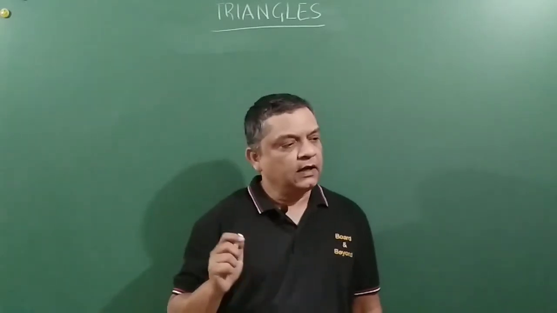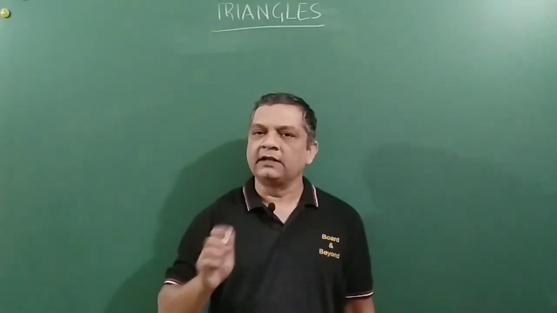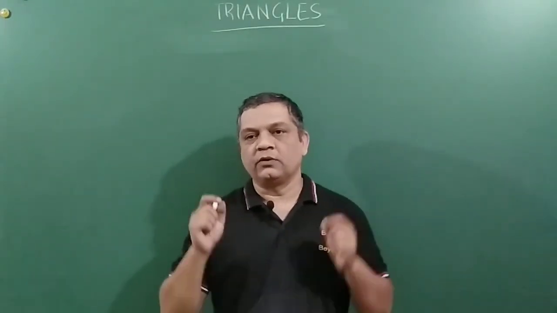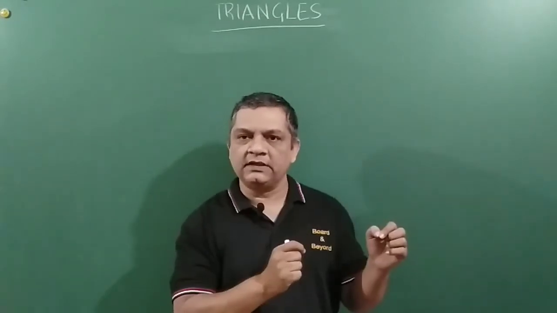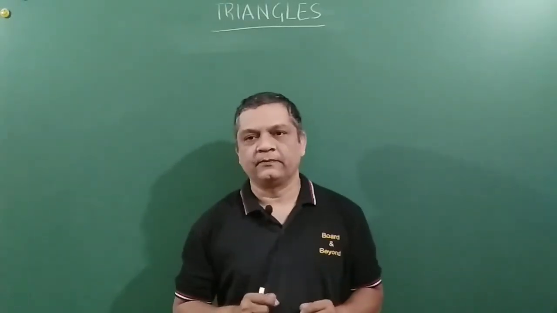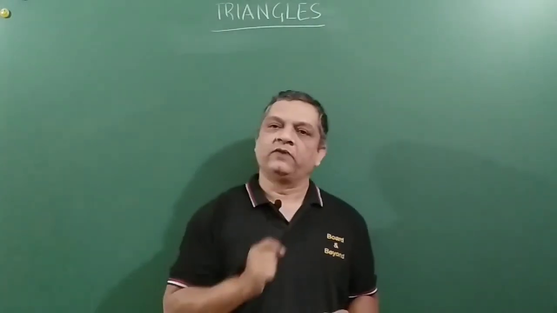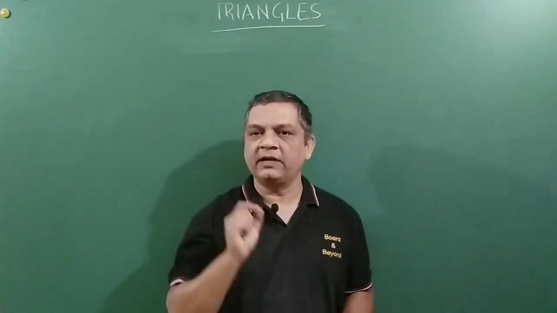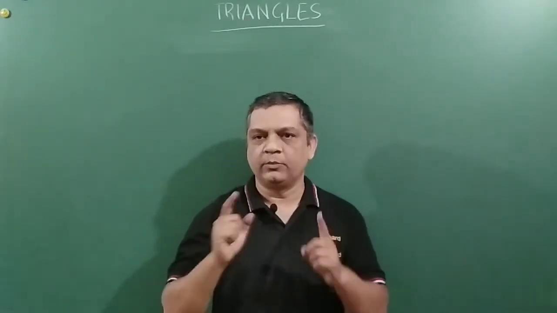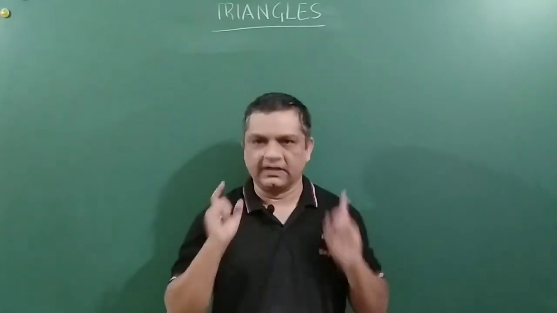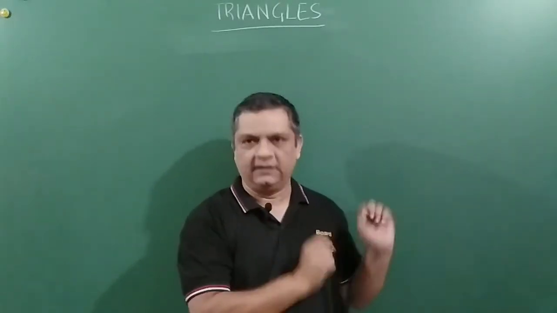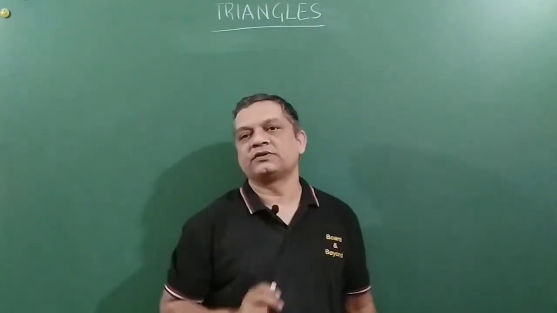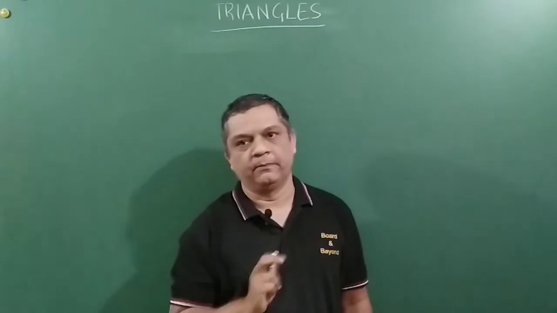So friends, when we talk about two triangles, we say that they are congruent to each other. What is the difference between congruency and similarity of triangles? In simple words, congruency is nothing but exactly the same. That means shape and size both are the same for two figures, for two triangles here. Similarity: shape is the same but size is not the same. Size may be same, may not be same.